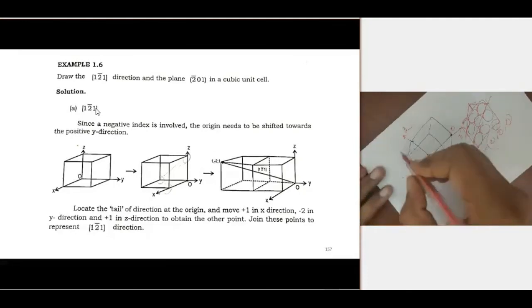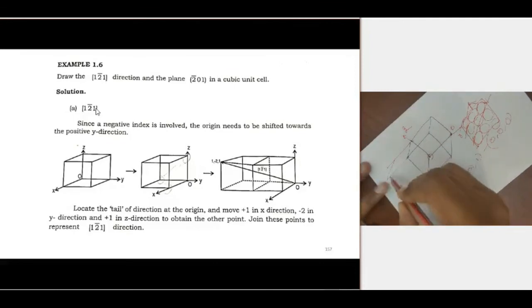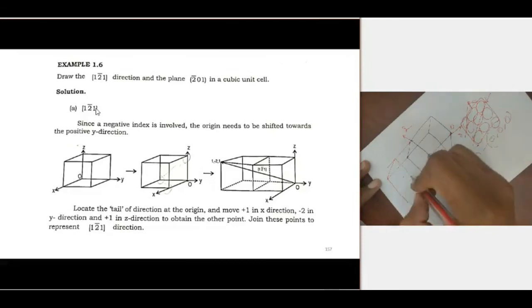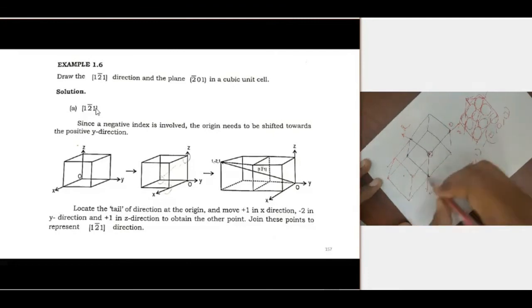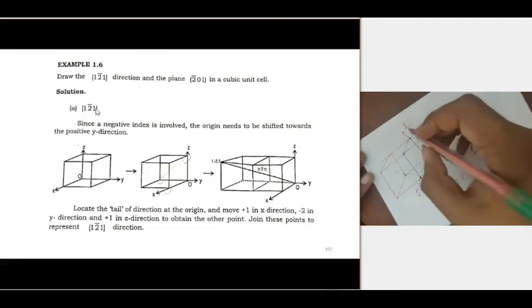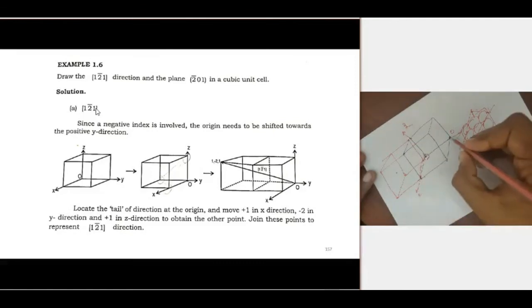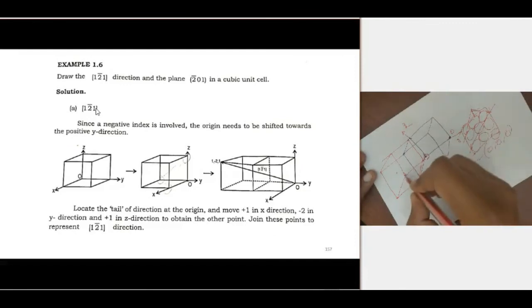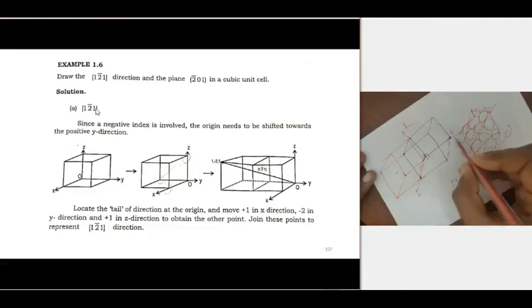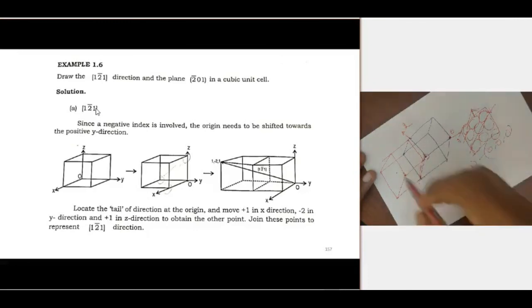So we need to draw another unit cell. If this one is 0, this one will be -2. So the x-intercept is 1, the y-intercept is -2, and the z-intercept is 1.